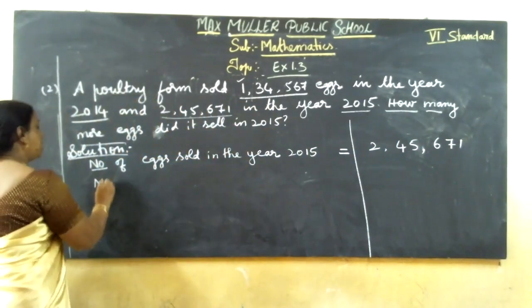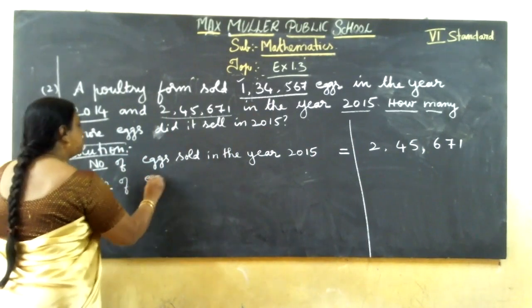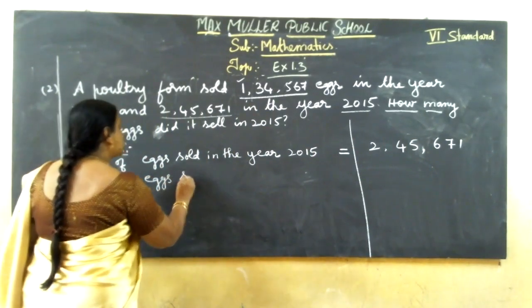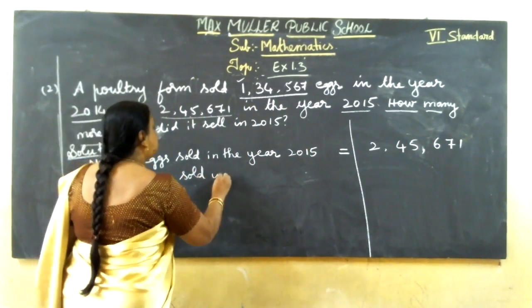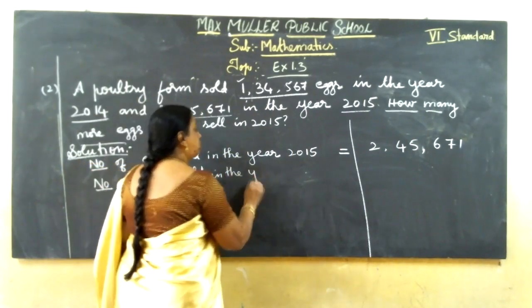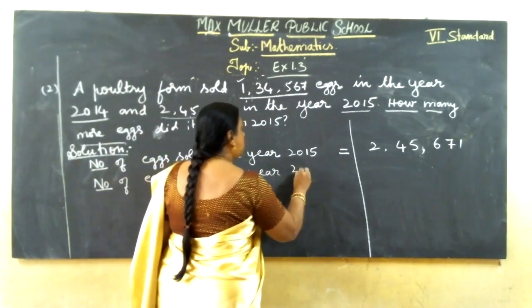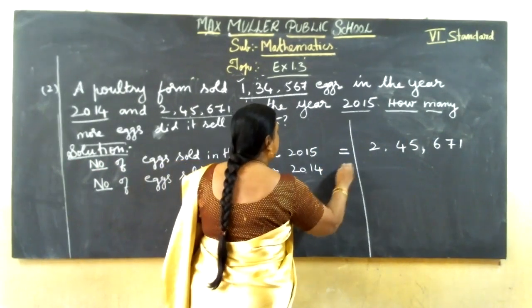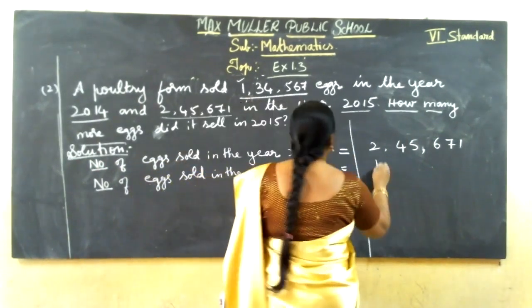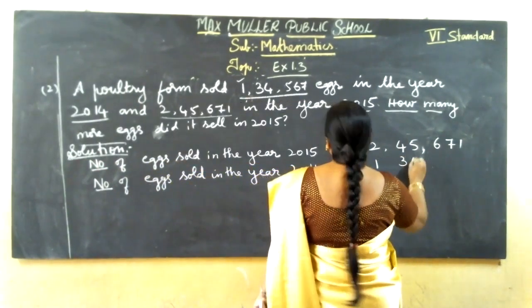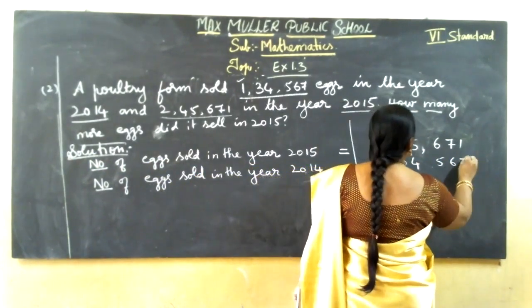Then number of eggs sold in the year 2014 equal to 1,34,567.